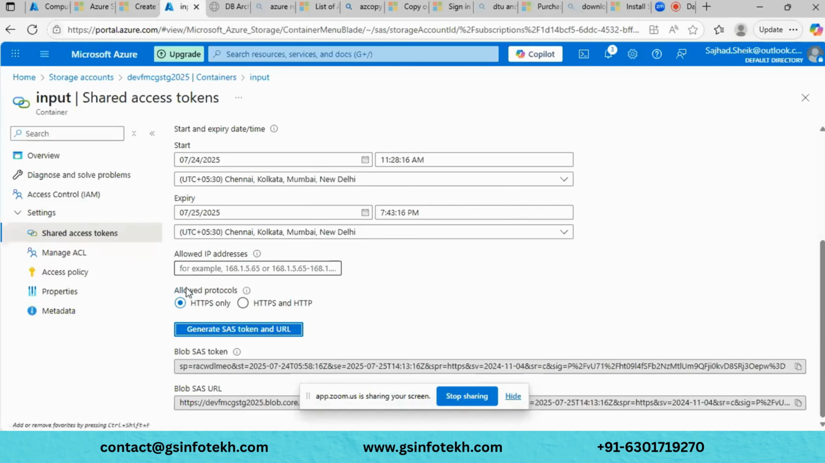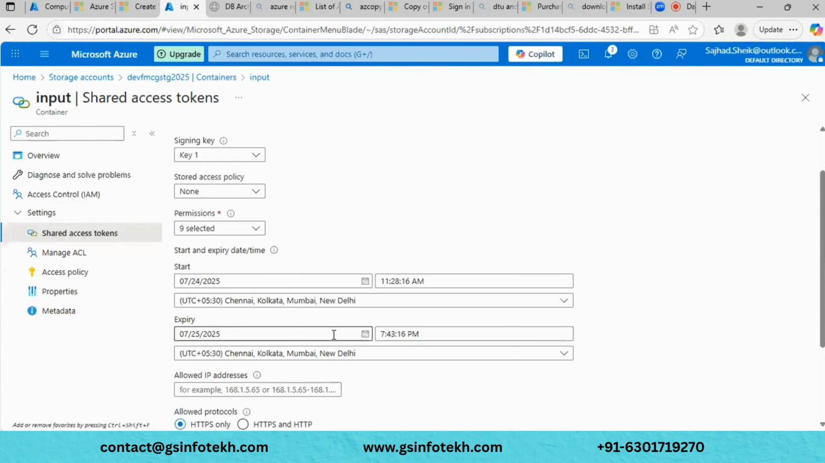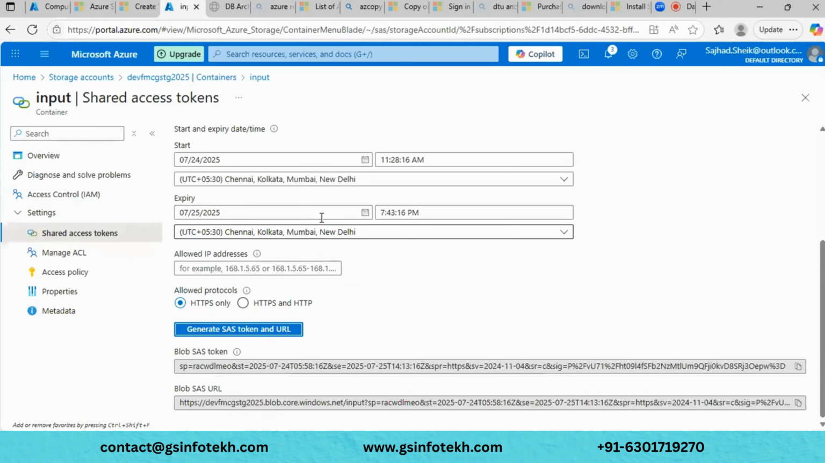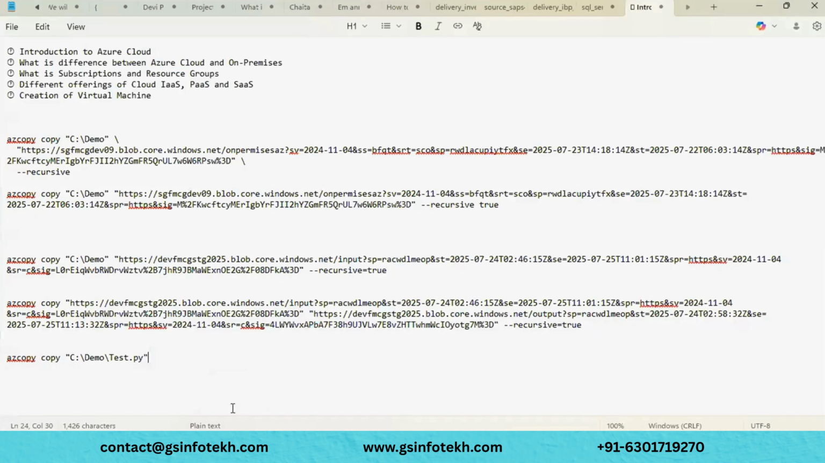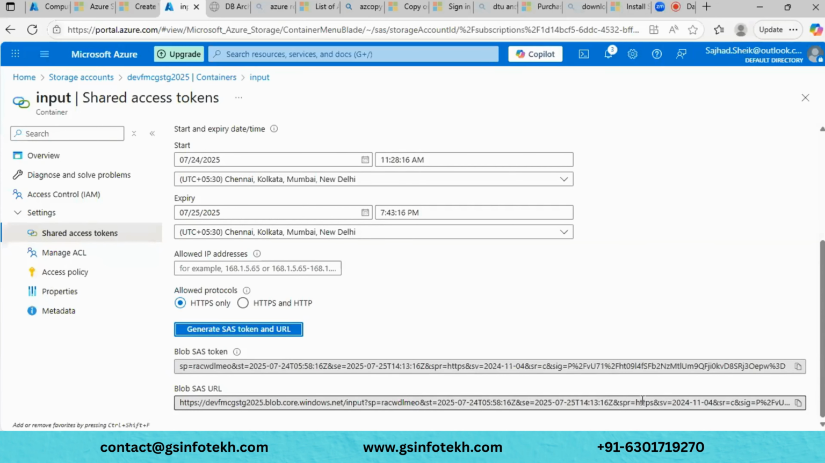Container, input container, and inside this I have generated this SAS token, based upon key one, and I have extended the date from 24th to 25th. Once I generated this SAS token, I opened the notepad and added something like azcopy, and this is the path which I'm planning to upload a file from, and then I will add two more dots, and now I will copy this URL.